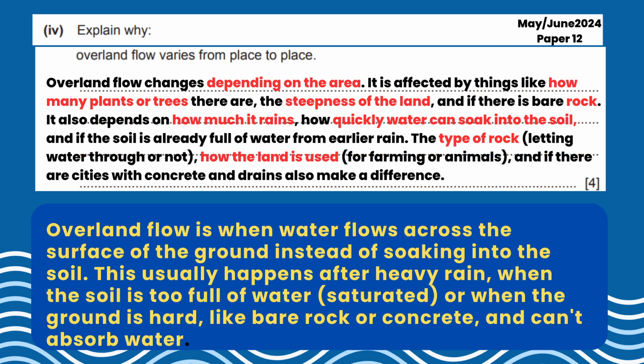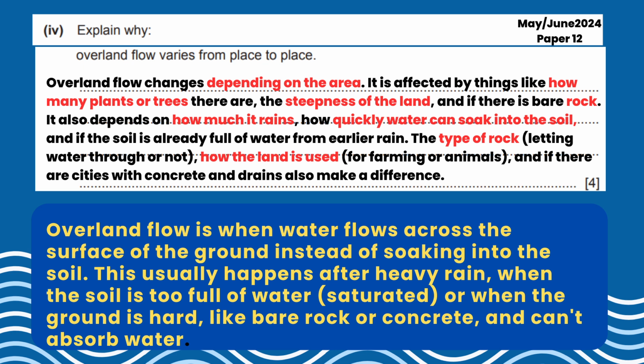Again, overland flow is the movement of water on land, and it is very different from a flood, because a flood is when the water from the overland flow or from rivers or other sources spills over and covers areas that are usually dry. Flooding happens when the amount of water exceeds the capacity of rivers, drainage systems, or the land to contain it.